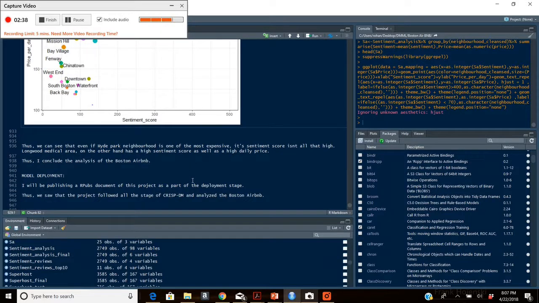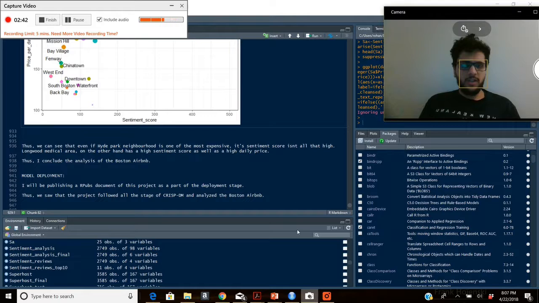Thus we can see that we have deployed both the classification and prediction models in this project, as well as done a sentiment analysis of the reviews of the Airbnb dataset.